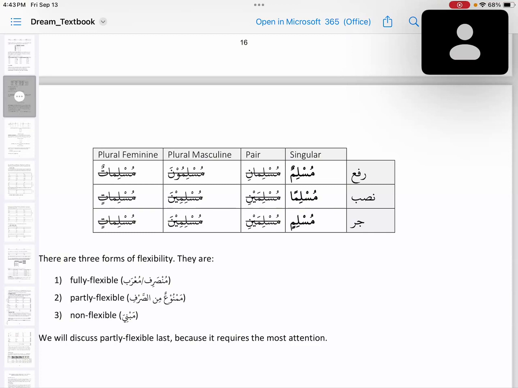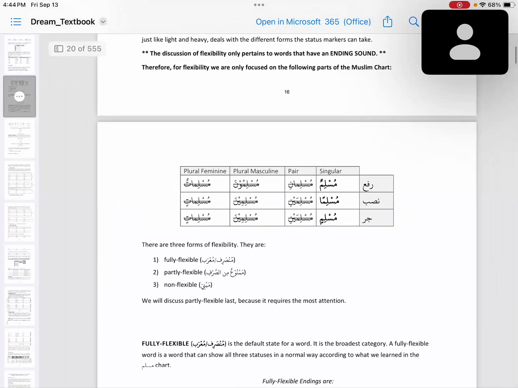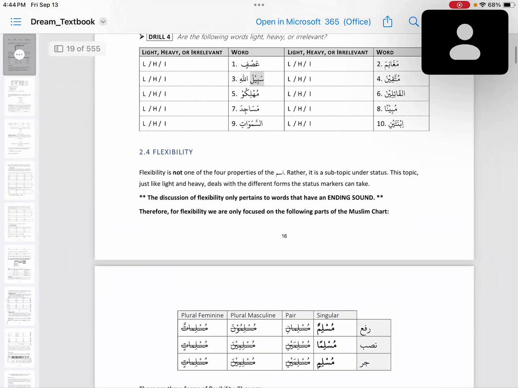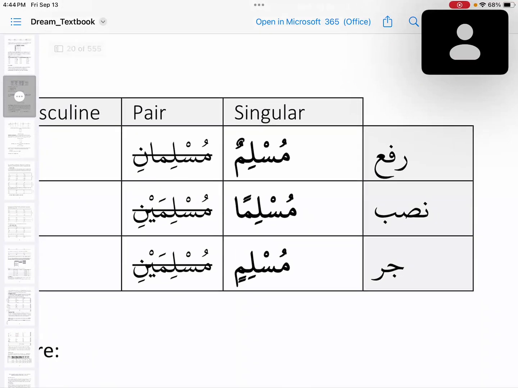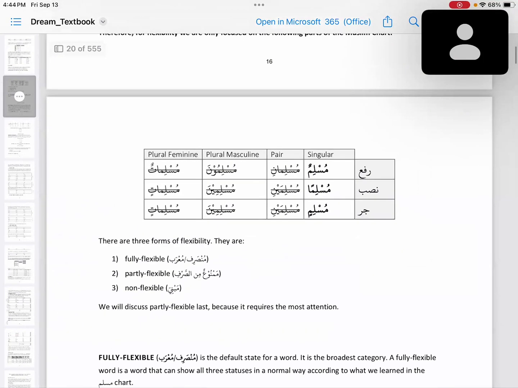Only the singular words have ending sounds. Muslimun, Musliman, Muslimin. These are known as words or isms that have ending sounds. Please commit this to memory. So the discussion of flexibility will only be regarding the words that have ending sounds, that is these three only, and similar words.